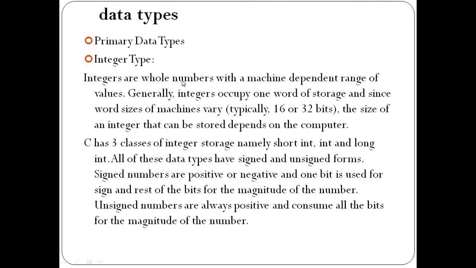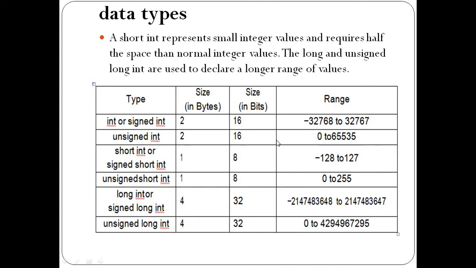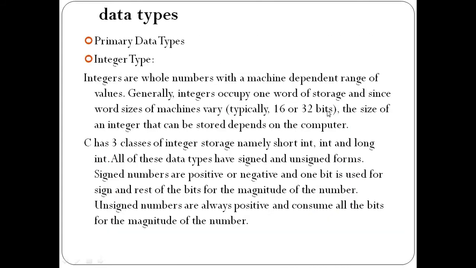Integers are whole numbers with a machine dependent range of values. Generally integers occupy one word of storage, and since word size of machines varies, typically 16 or 32 bits, the size of an integer that can be stored depends on the computer. So the size depends on the computer, but the basic size allocated for an integer is 16 bits. Right? The values are represented in bits and bytes. 8 bits is nothing but 1 byte.